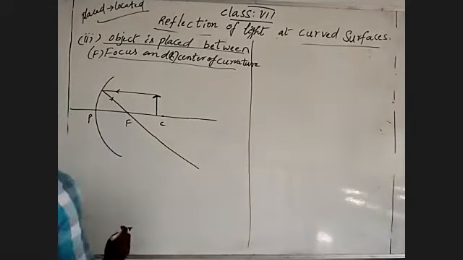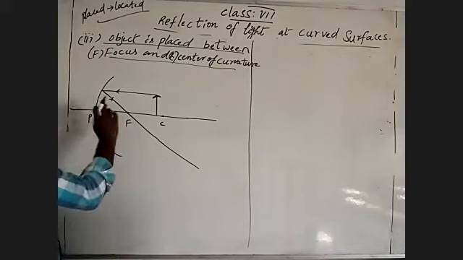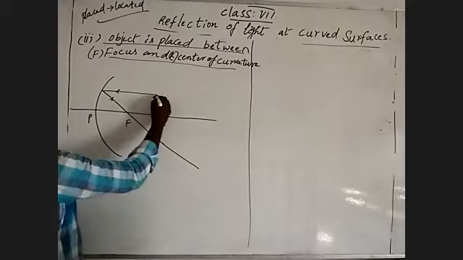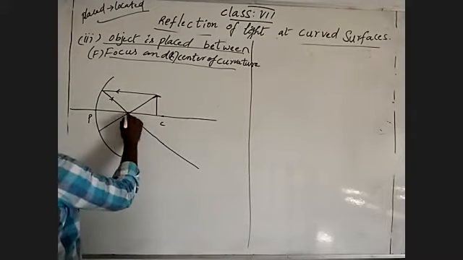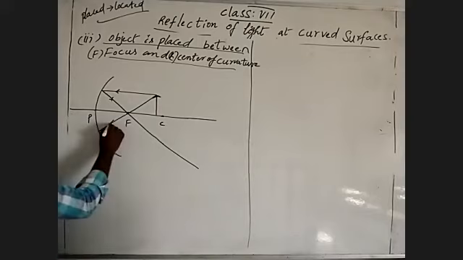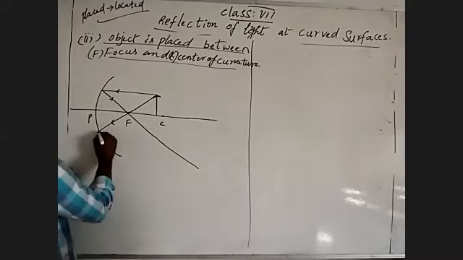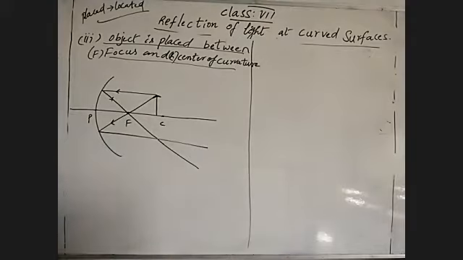Another light ray we can draw through the pole or focus; I am going through focus. The light ray which travels through the focus should give reflection parallel to the principal axis.